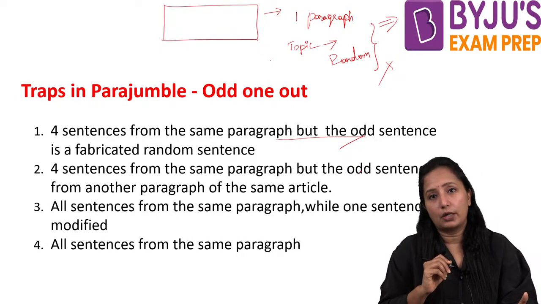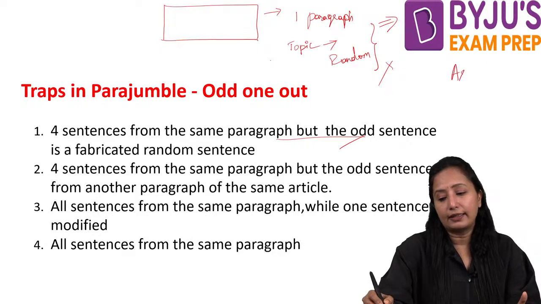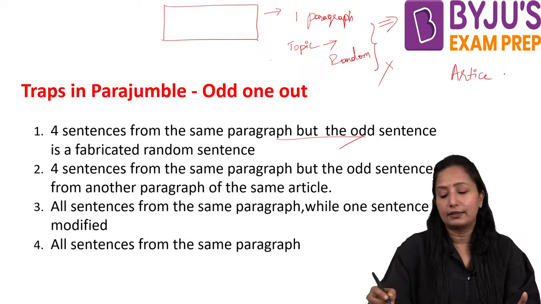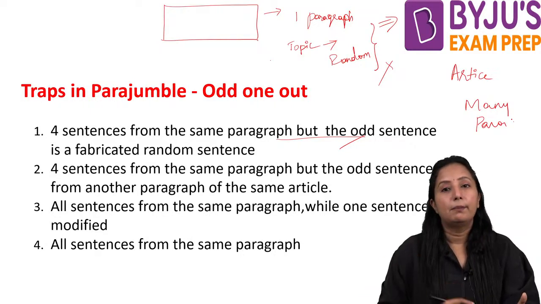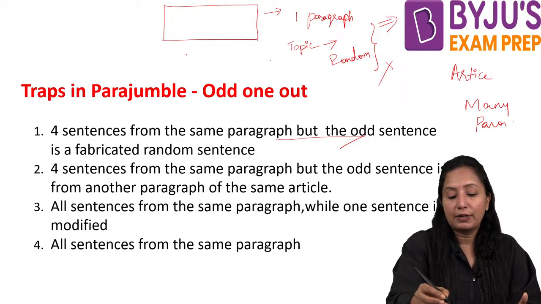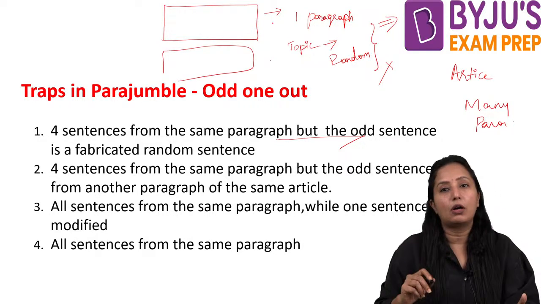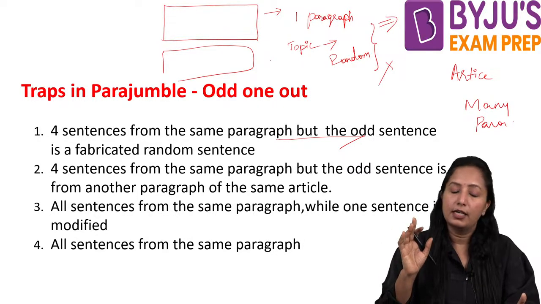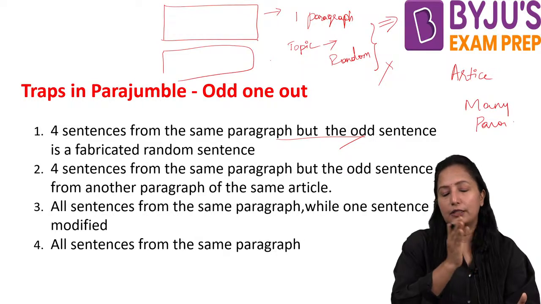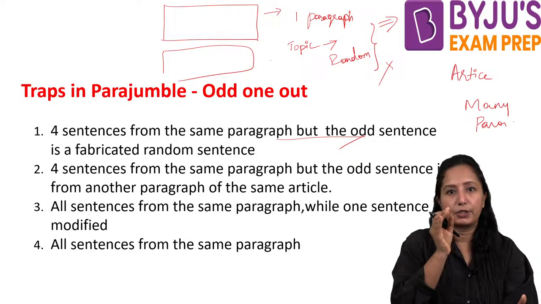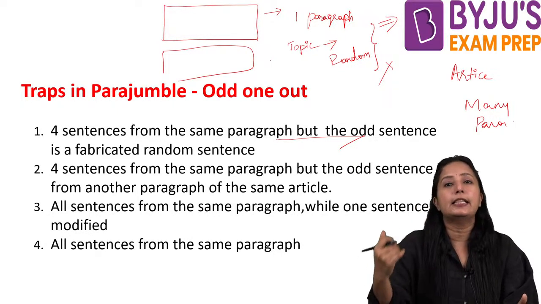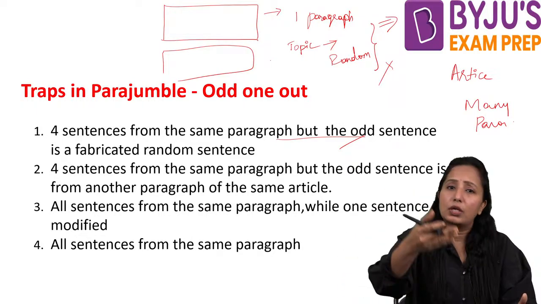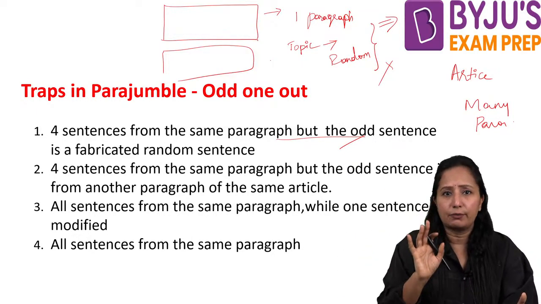The next thing is what? We know that if you pick up one article, we'll be having many paragraphs, isn't it? What they do is, from the first paragraph, they will be picking 4 or 5 sentences. We all know that each paragraph will be based on one particular idea. Therefore, every sentence in that paragraph will be explaining the same topic.